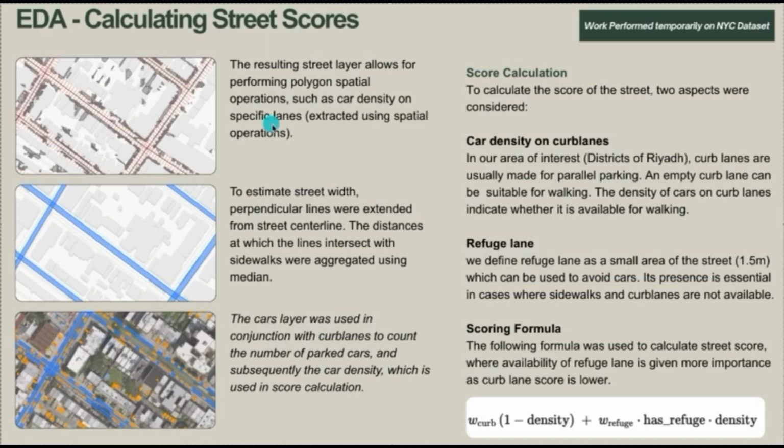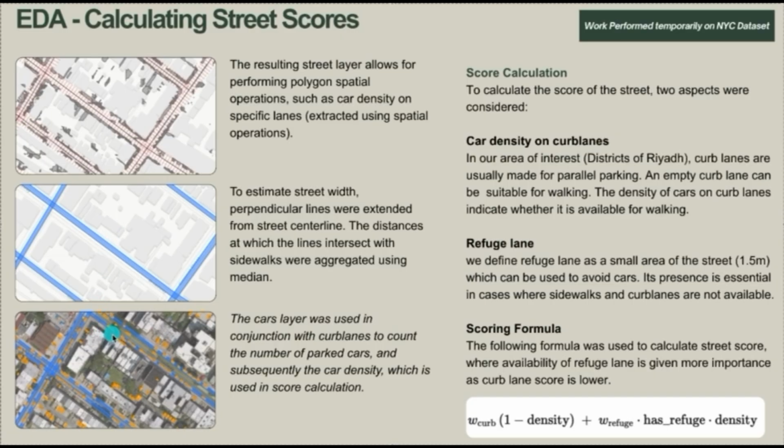So for calculating the street score, we started with the polygons representing sidewalks, and we have the street data of New York. So we casted perpendicular lines coming from the center line of the street, and then we calculated the intersections. We collected the intersections with every pavement polygon, and then we took the median of that. And that resulted in a clean map of the streets of New York, as you can see here. This is the next step which we did.